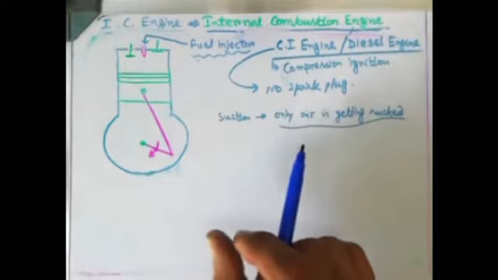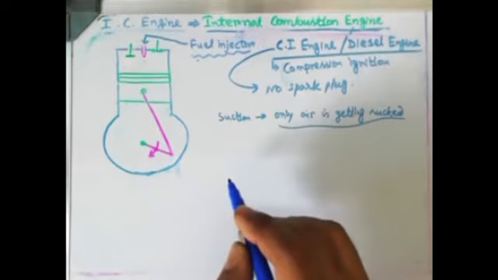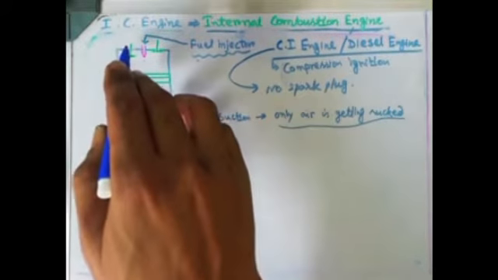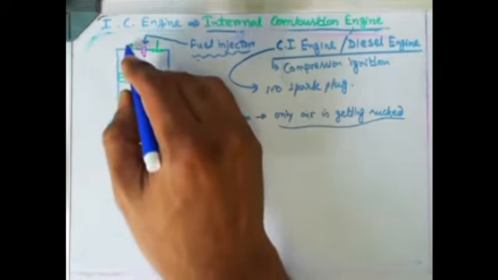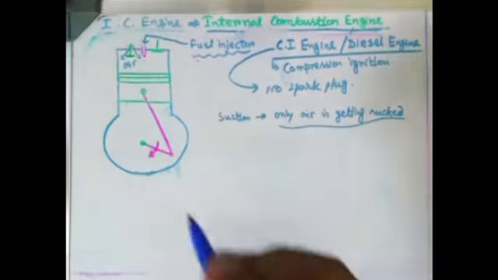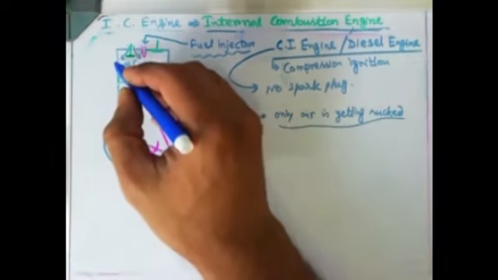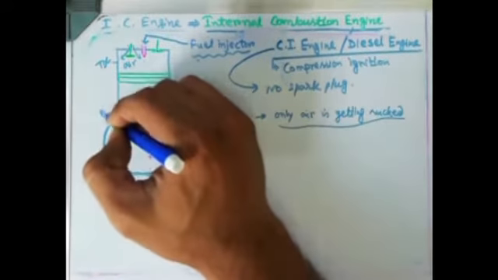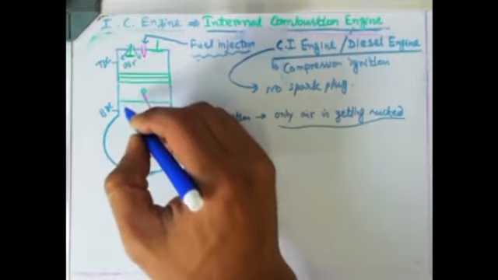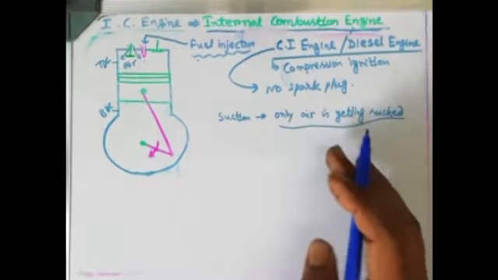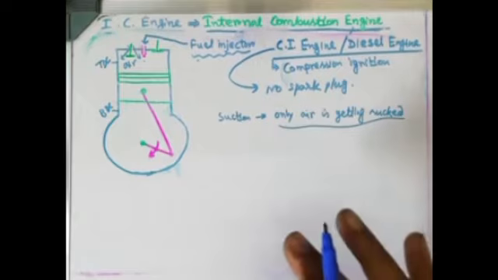So air is getting sucked, and the piston is moving from TDC to BDC. Inside the cylinder there will be vacuum pressure, so if the inlet valve is opened, some air will come in, only air. When the piston reaches BDC, that means the suction stroke is completed, same as in the SI engine. The only difference is that in the suction stroke only air is getting sucked, no fuel.